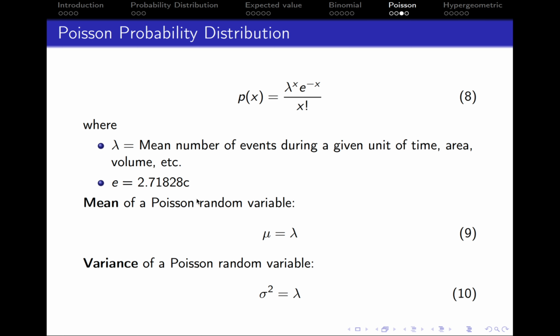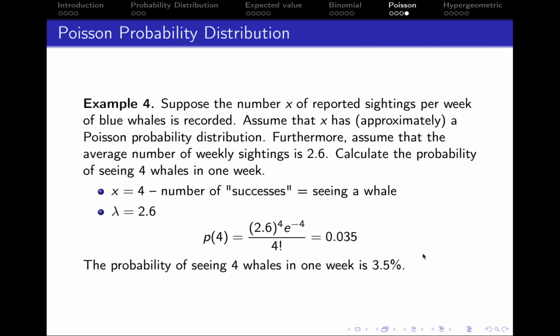Similar to binomial random variable, this variable has also got its own mean value, which in this case will be just equal to lambda, and the variance is also equal to lambda. So let's have a look at the example.